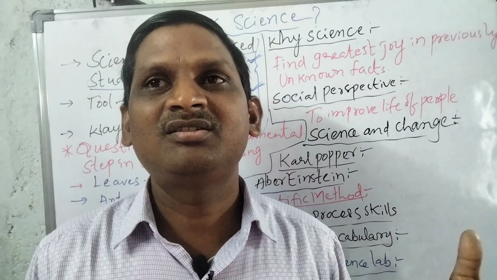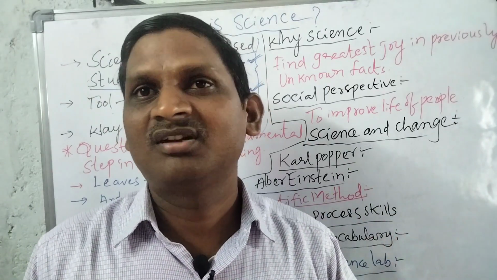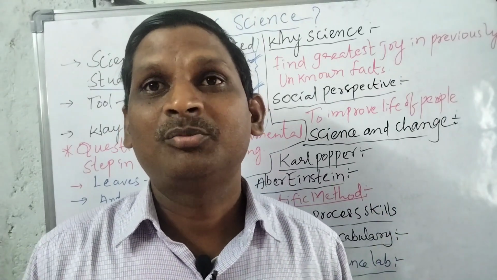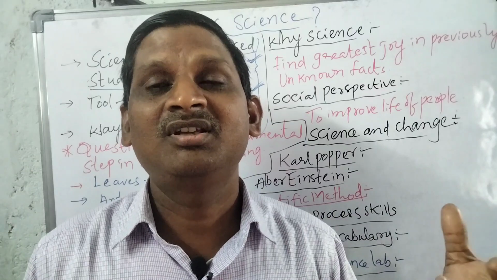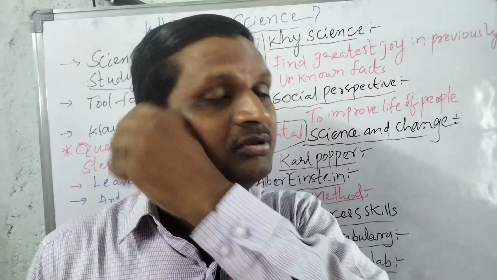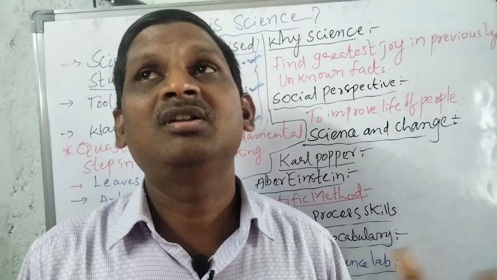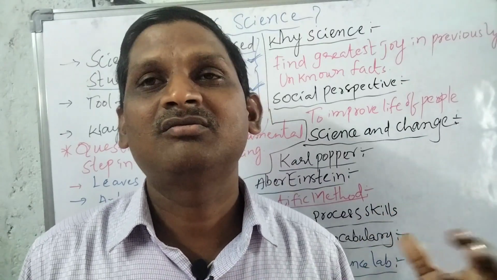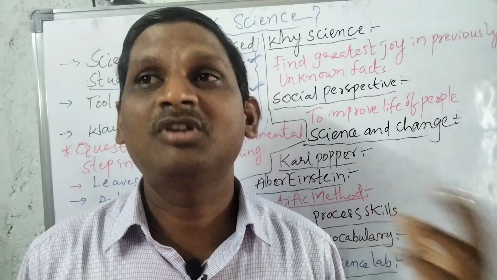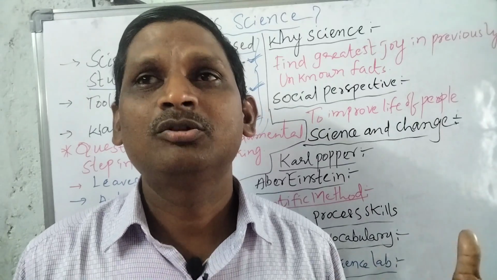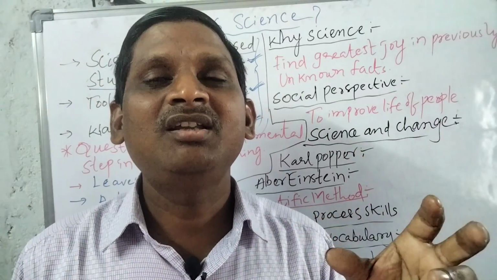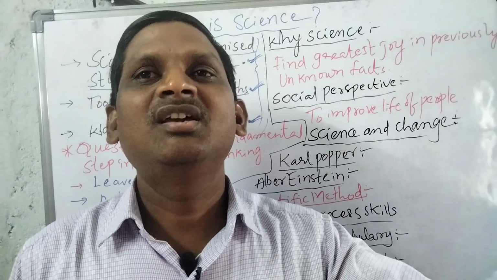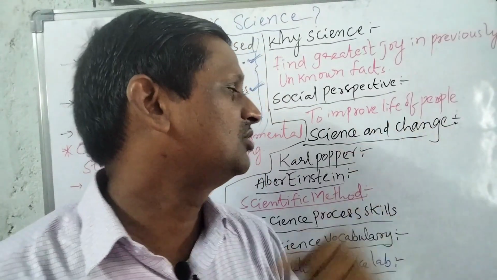Suppose, for example, a biologist can tell how diseases pass from one person to another and how diseases can spread. A geneticist can tell how characters are transferred from one generation to another. Whereas meteorological department scientists will tell how cyclones occur, how rain occurs, when rain occurs, when an earthquake occurs, and when a tsunami is likely. Like this, scientists sacrifice their life for society to improve people's life in an easier way. That is about the social perspective.